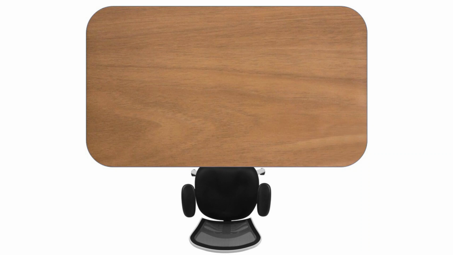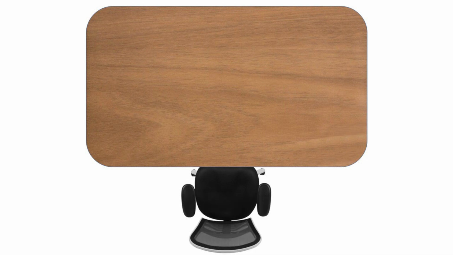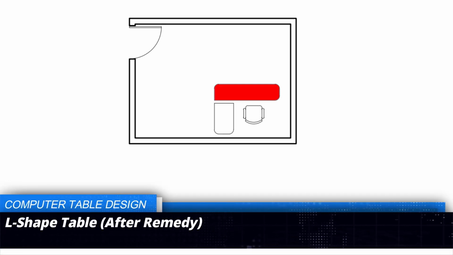Then shape is best when it is rectangular with curved edges. A square or rectangular shape where length is not more than twice the width is considered a very good shape in Vastu Shastra. If you already have an L-shaped table, better convert it into two rectangular parts, then it will be easy to handle, and you can keep one portion either on your right side or your left side as per your requirements.